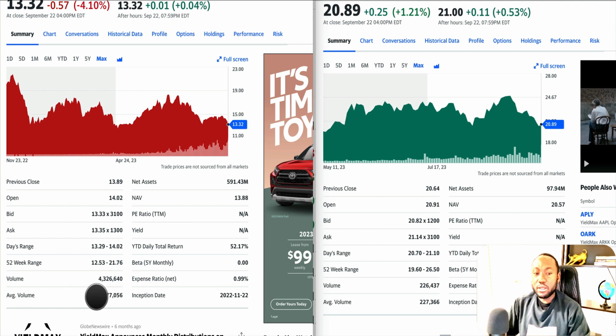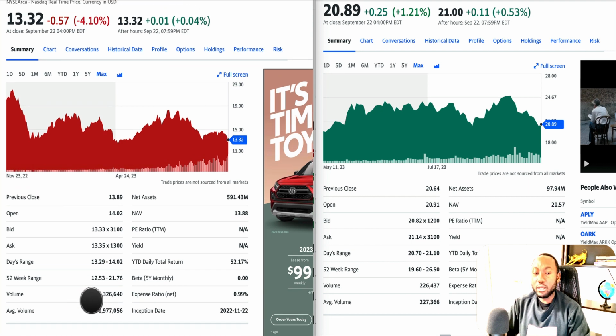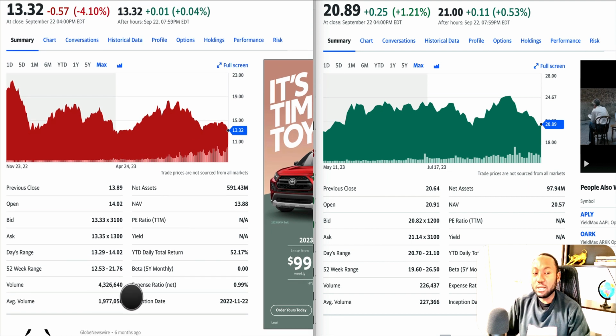It's 1 million, almost 2 million on Tesla on a daily average. So it has a lot of volume. When it comes to NVIDIA, it has only less than a quarter million. So Tesla has more volume because it's so volatile, right? Which is good for covered call writing. So this is pretty good.